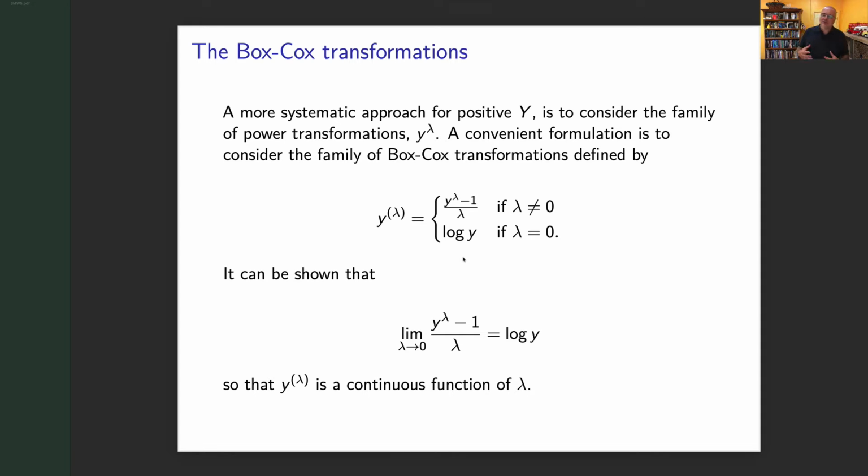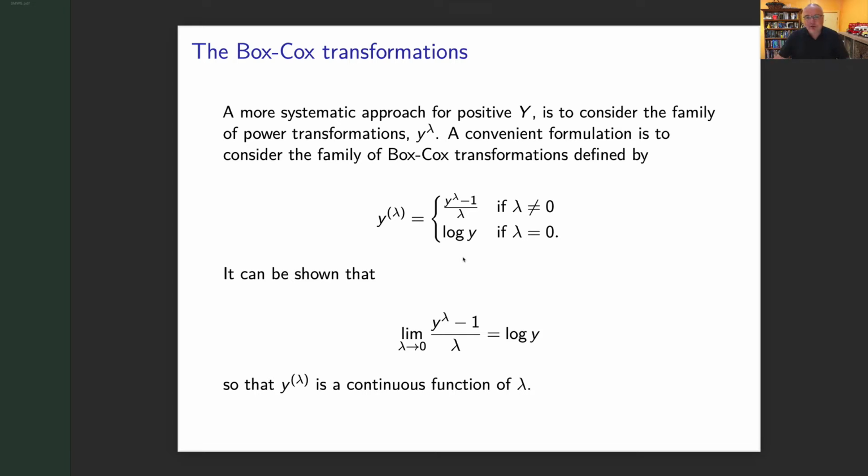They said, let's think about a standard transformation that is parameterized by a single parameter lambda. So y transformed according to lambda is y to the lambda minus 1, over lambda, if lambda is not equal to 0, or log of y when lambda equals 0.